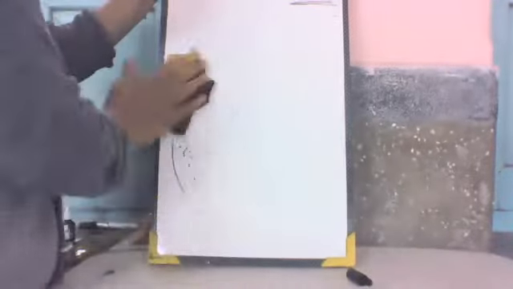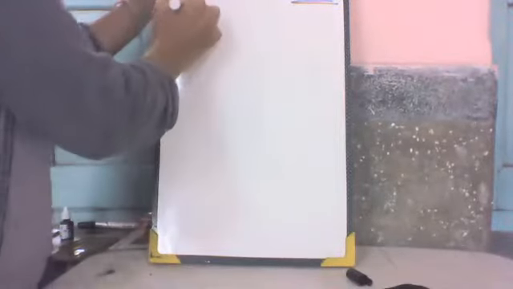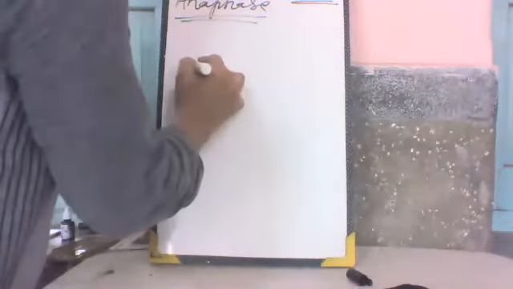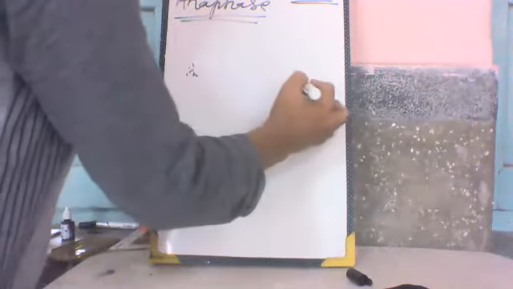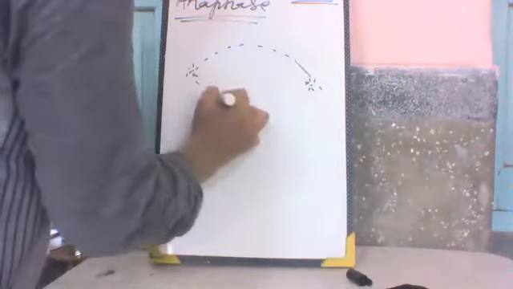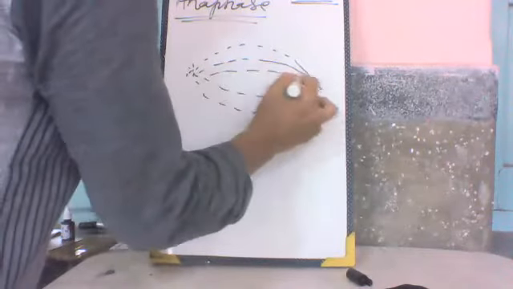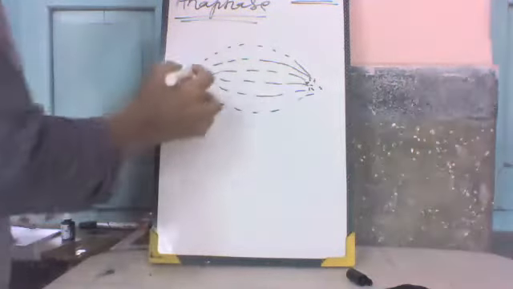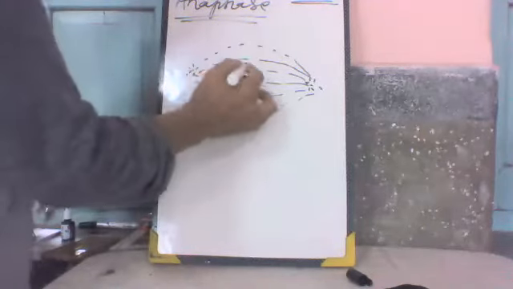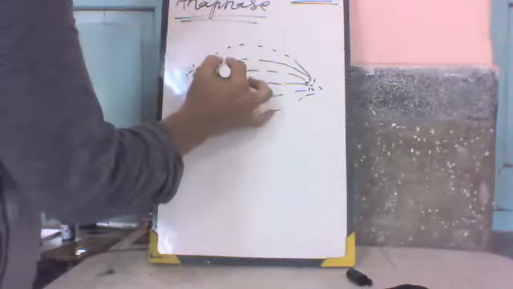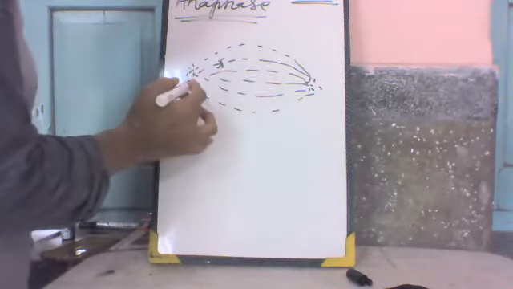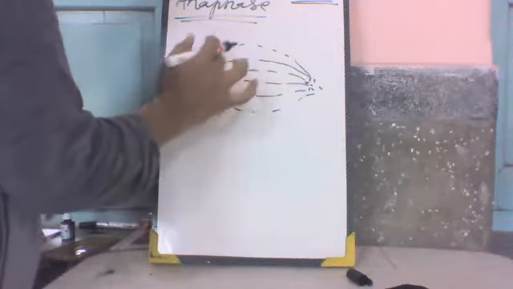In this anaphase stage, they move apart towards the poles and have the haploid number.